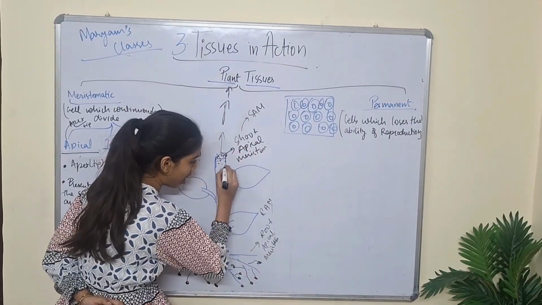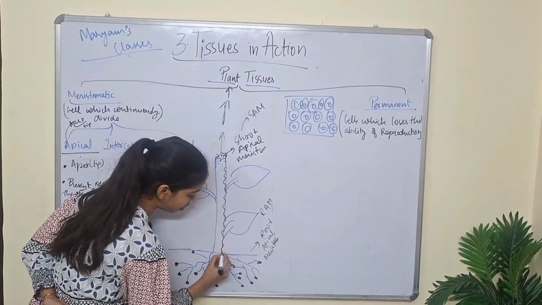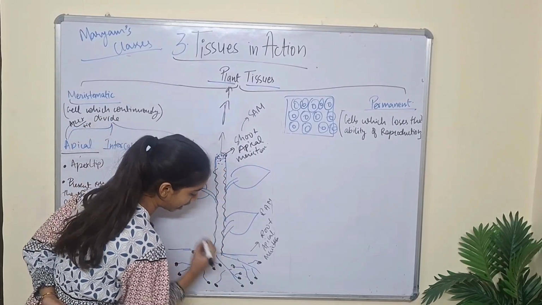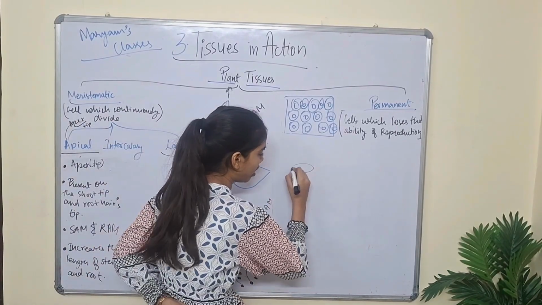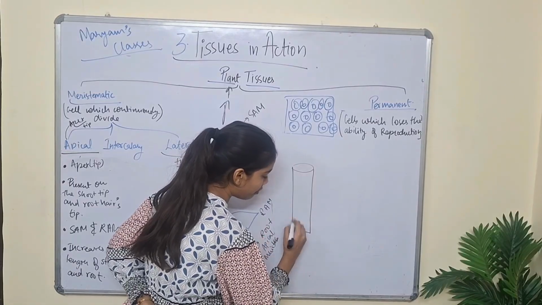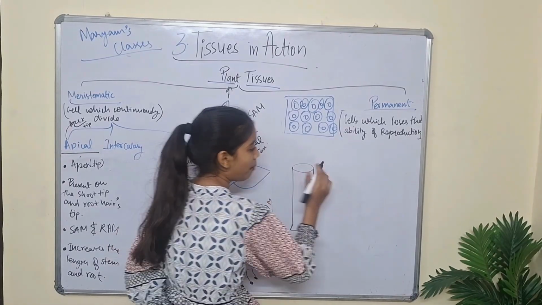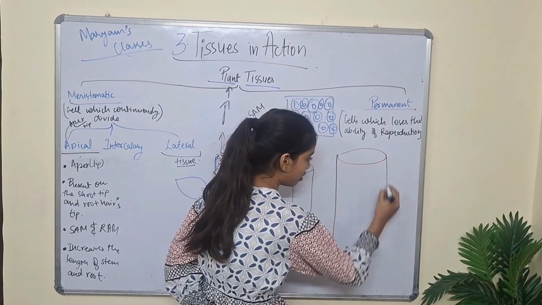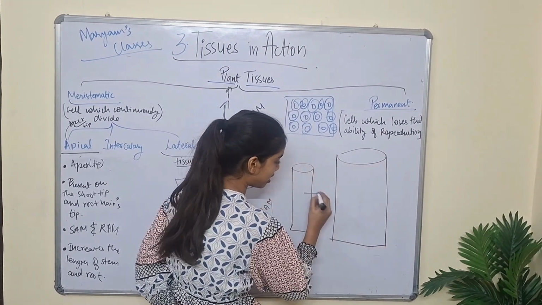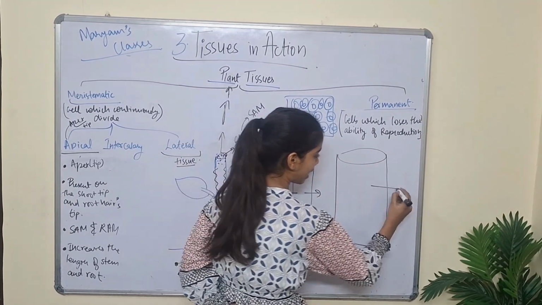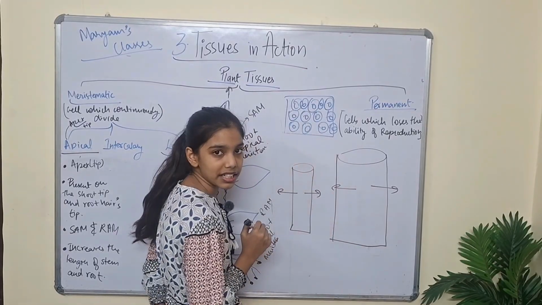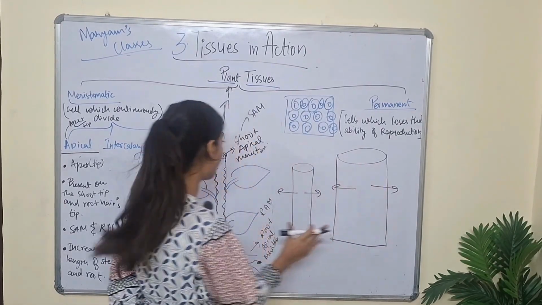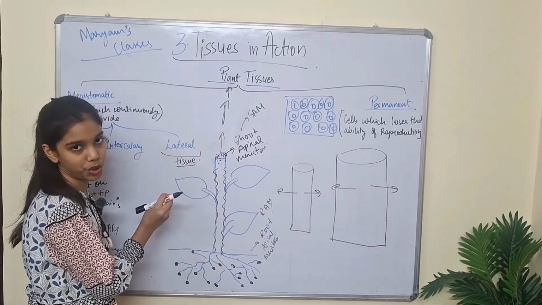Now these tissue are present on the sides of the plant, like over here. That's why when the plant is tiny, it is like this, but after some time it becomes like this. So this is the thickness now. This is the thickness, yes, and this thickness comes from the lateral meristematic tissue.